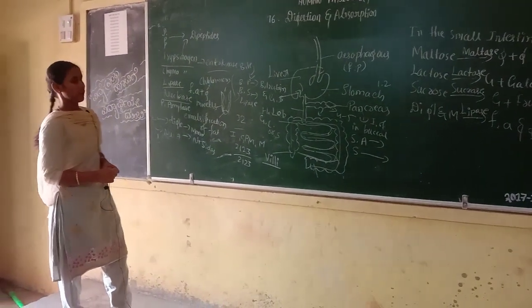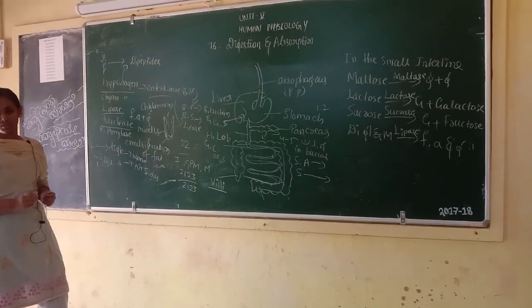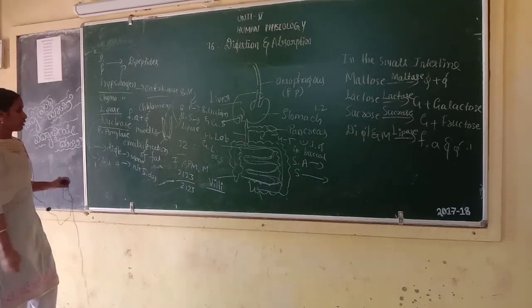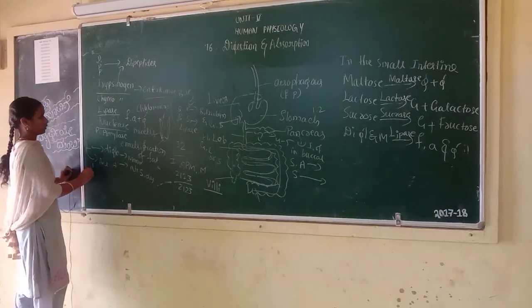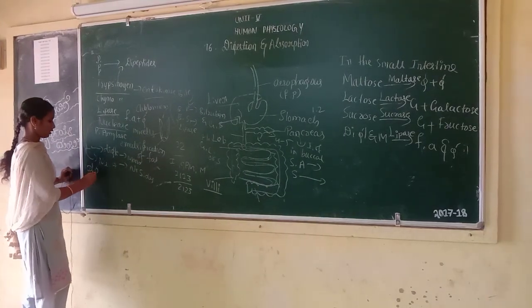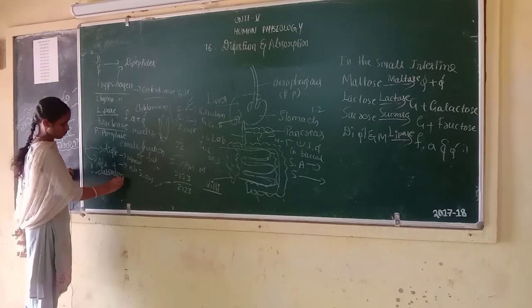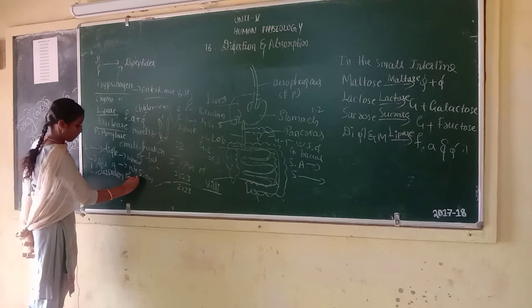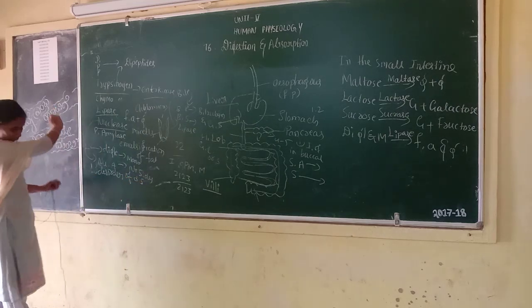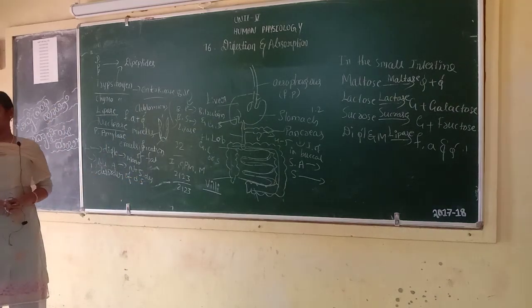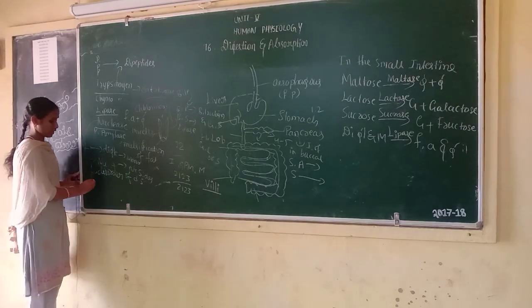Next, disorders of the digestive system. The first one is jaundice.